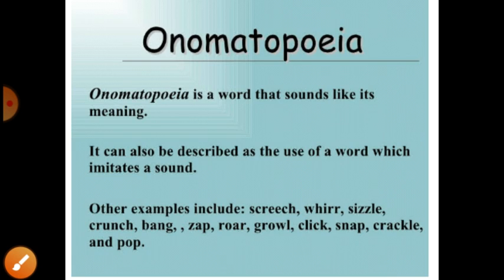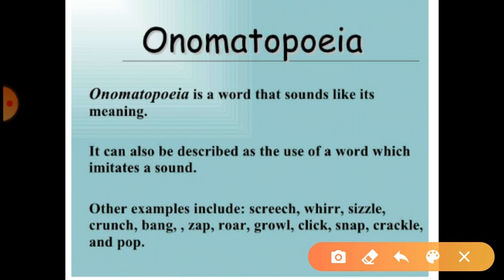Okay? Next, onomatopoeia. Onomatopoeia is a word that sounds like its meaning. So here onomatopoeia indicates sounds or imitates sounds. For example, there was a bang on the door. So the word bang is itself a sound. It is indicating or imitating a sound. So this line is what?